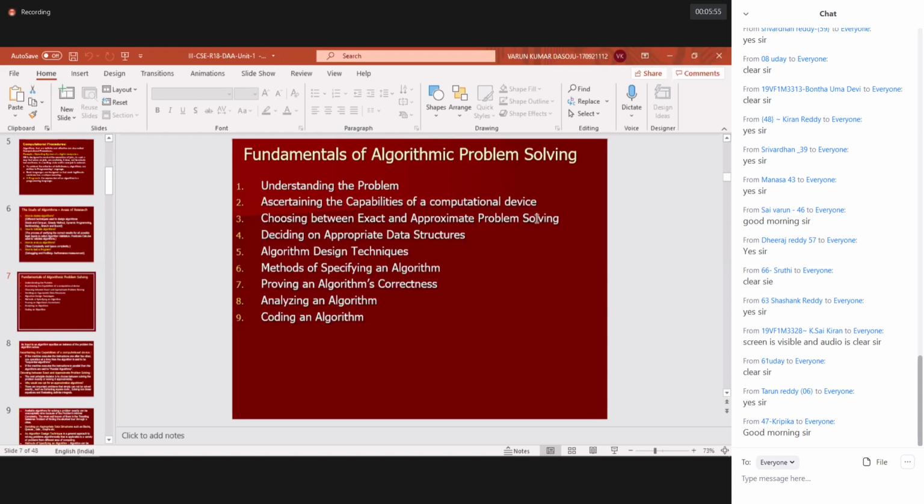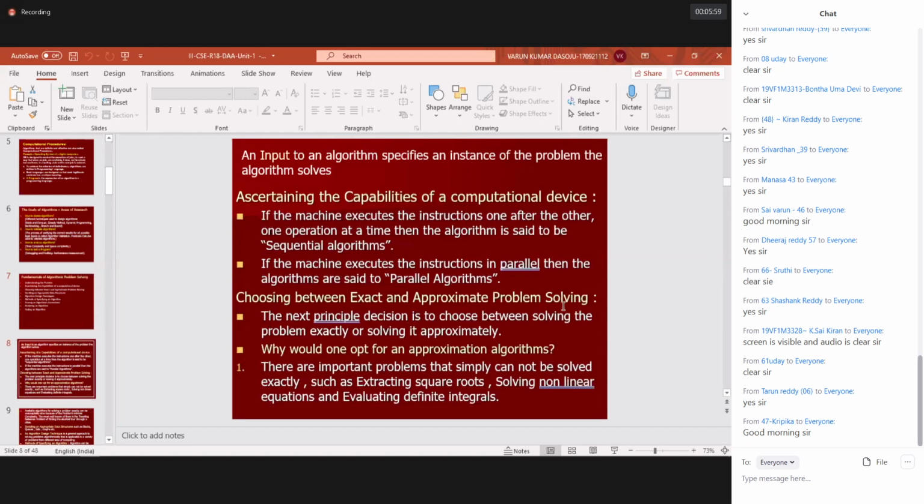Choosing between exact and approximate problem solving. That's what we covered yesterday. What is choosing between exact and approximate problem solving? To say the solution is exact, we need to have the two phases I already mentioned, and you can take a pen and paper and record certain things which are not expressly mentioned in the slide.